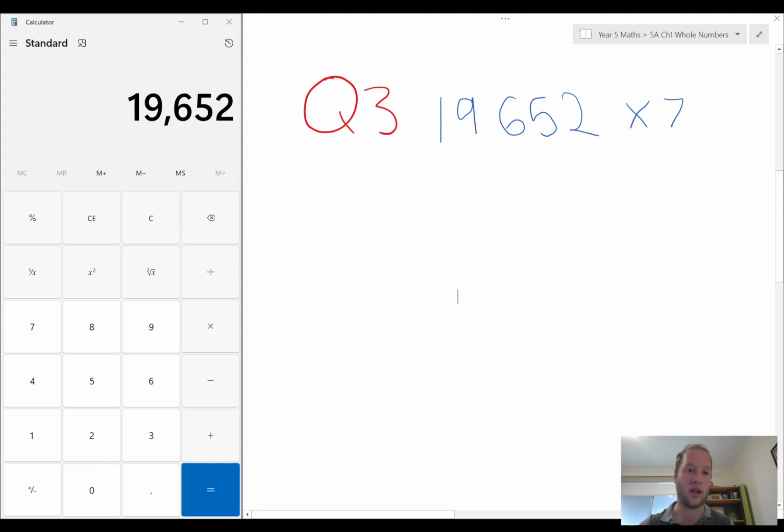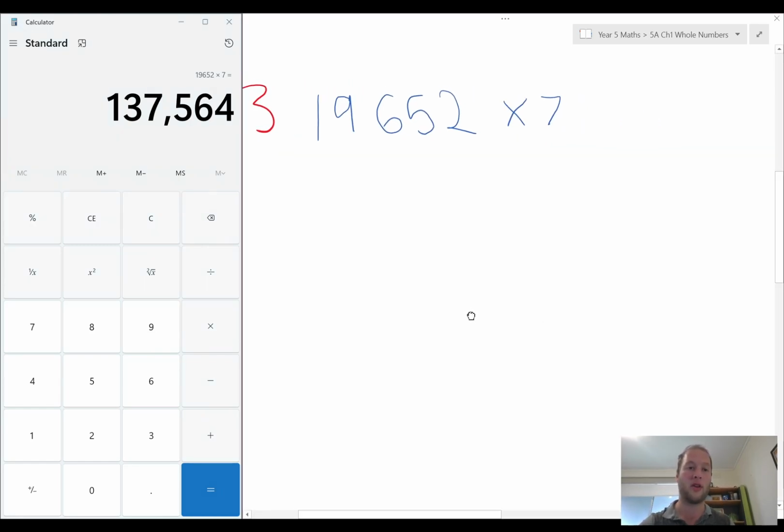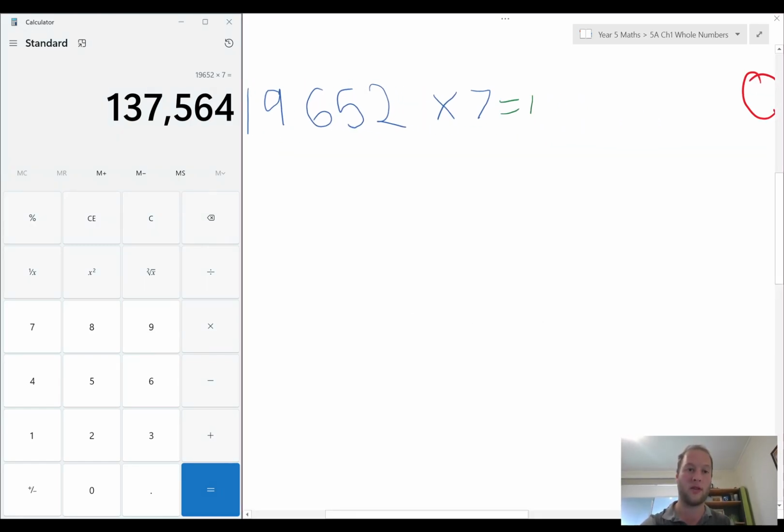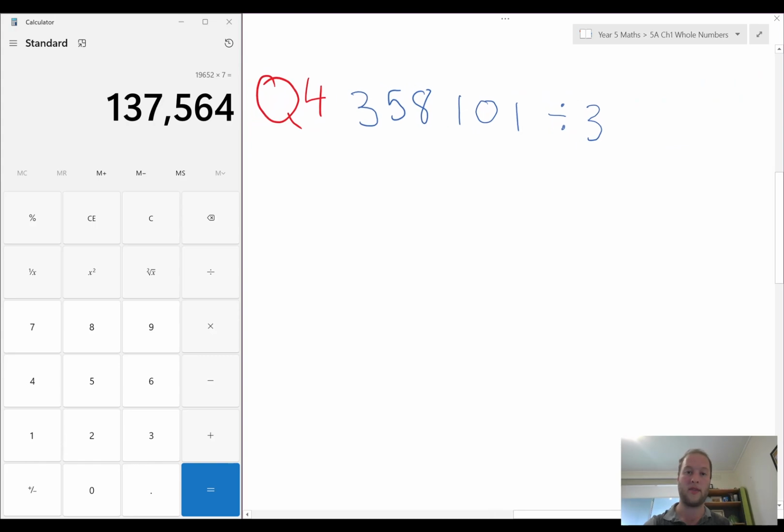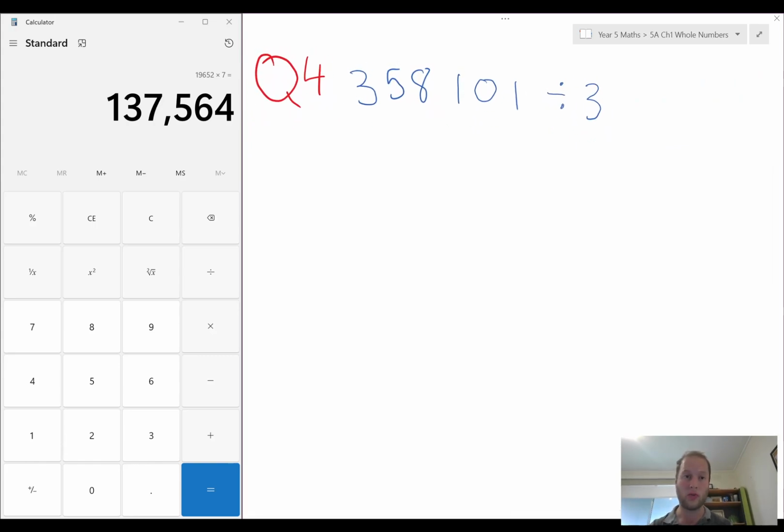Asterisk. It might look like an asterisk on yours. Here it looks like a X, so that helps. And my answer is 137,564.